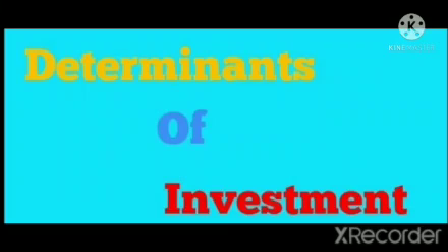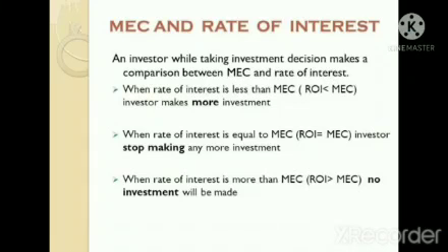Here are two determinants of investment. First is MEC, marginal efficiency of capital. This is also known as rate of profit, and second is rate of interest. An investor, while taking an investment decision, makes a comparison between MEC and rate of interest.